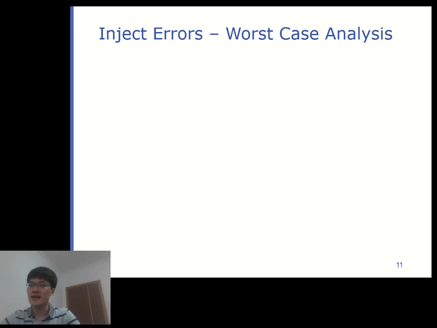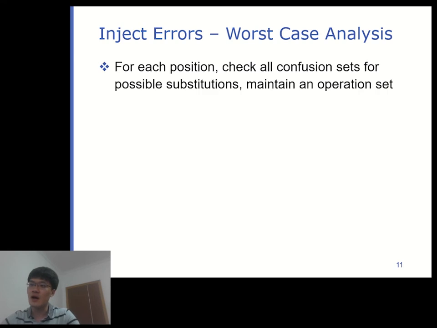For the worst case analysis, we consider forming an adversarial attack to alter the model predictions by introducing grammatical errors to the input. The attack algorithm can be viewed as a search algorithm that checks all confusion sets for possible substitutions, then constructs an operation set to fool the model.